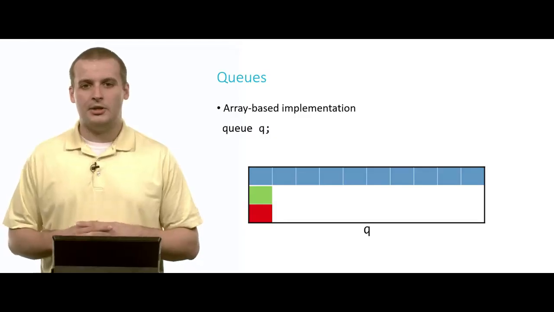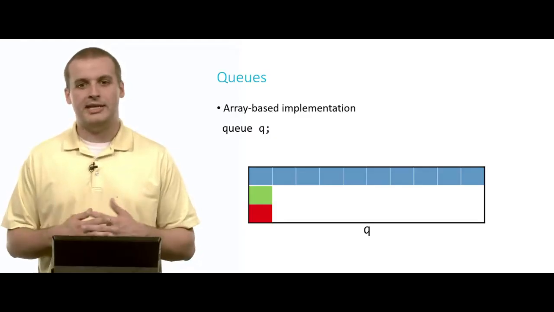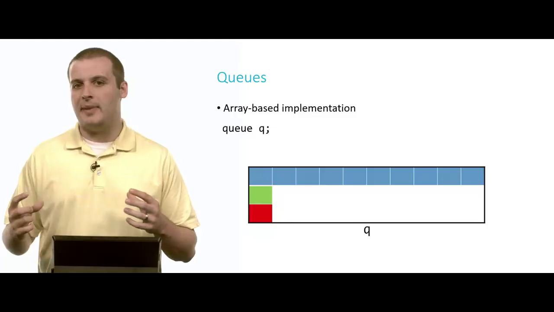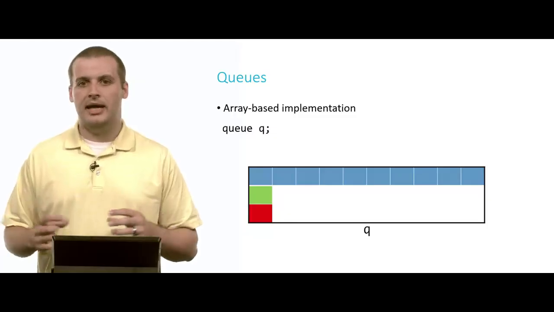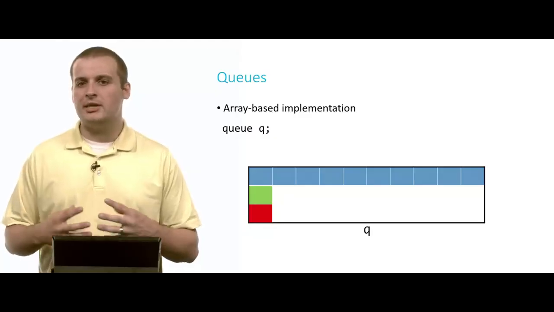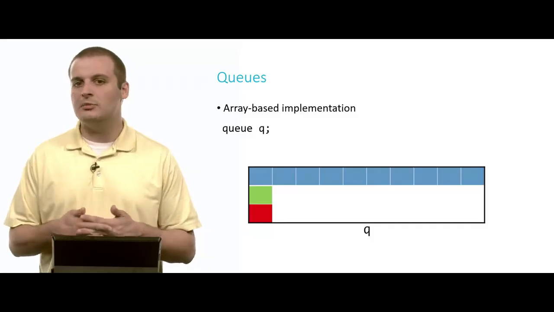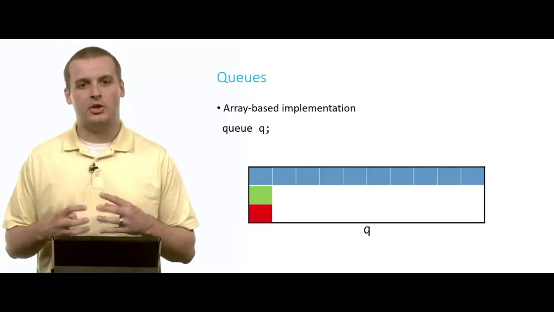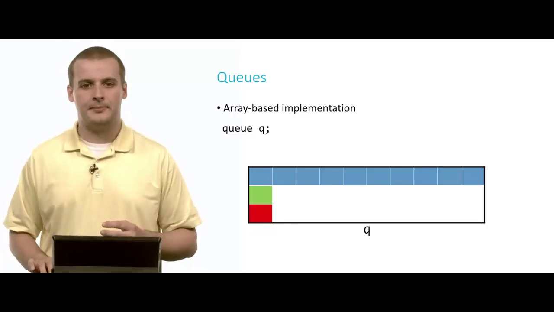So here is our queue. It is a structure. It contains three members or three fields, an array of size capacity. In this case, capacity is 10. And this array is going to hold integers. In green is the front of our queue, the next element to be removed. And in red will be the size of the queue, how many elements are currently existing in the queue.